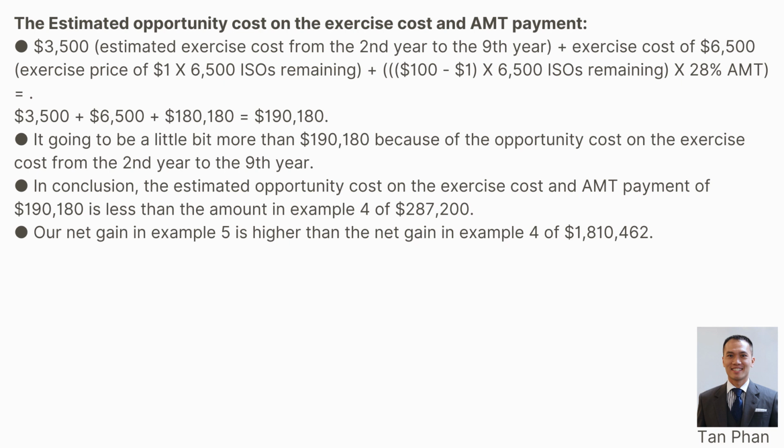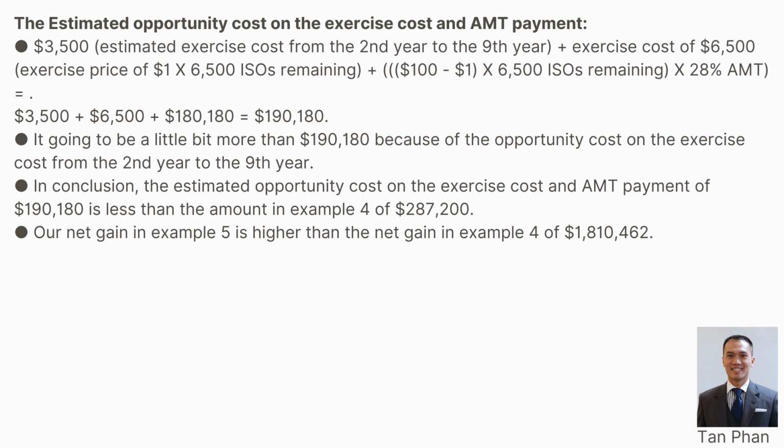Estimated opportunity cost on the exercise cost and AMT payment, $3,500. Estimated exercise cost from the second year to the 9th year, plus exercise cost of $6,500, exercise price of $1 times 6,500 ISOs remaining, plus $100 minus $1 times 6,500 ISOs remaining, times 28% AMT, equal $3,500 plus $6,500 plus $180,180, equal $190,180.